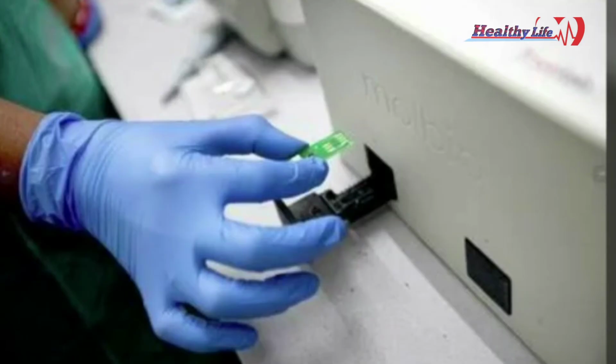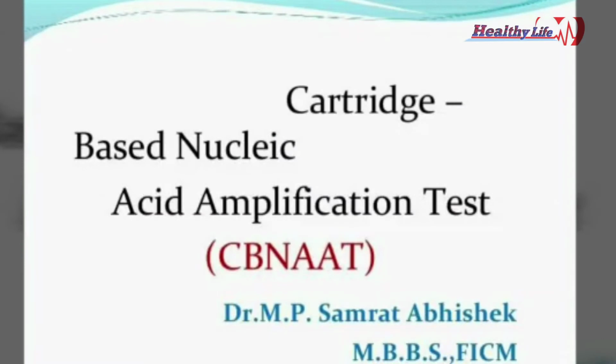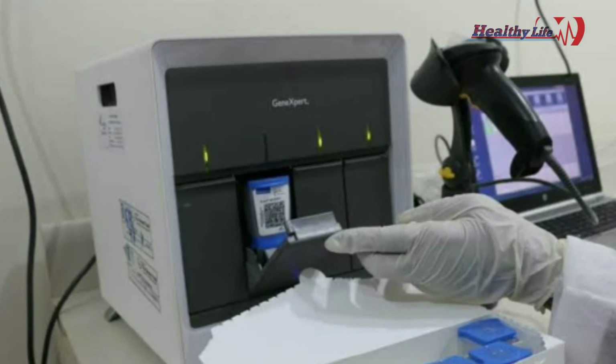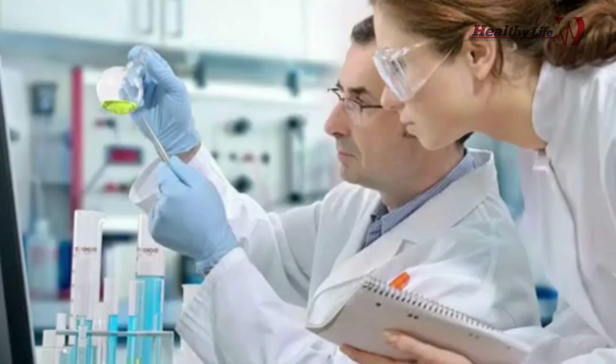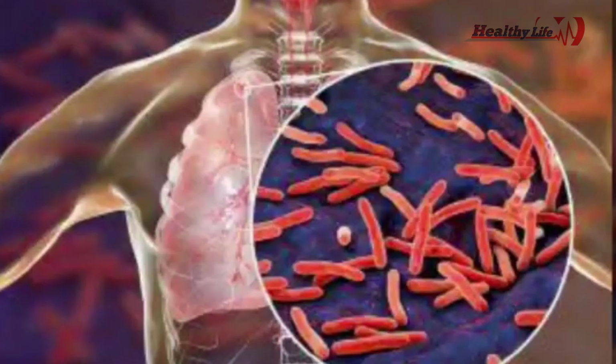TrueNAT, which is otherwise known as nucleic acid amplification test, and another related test is CBNAT, or cartridge based nucleic acid amplification test, otherwise known as GeneXpert. This test is commonly used by pulmonologists for the detection of tuberculosis.